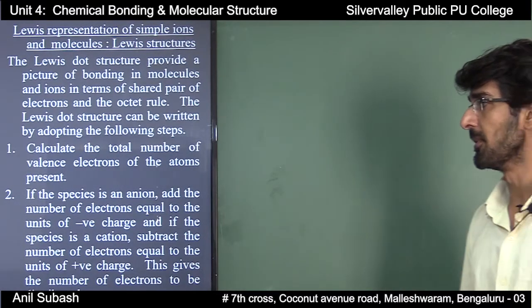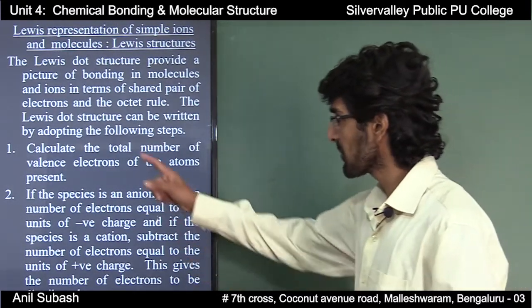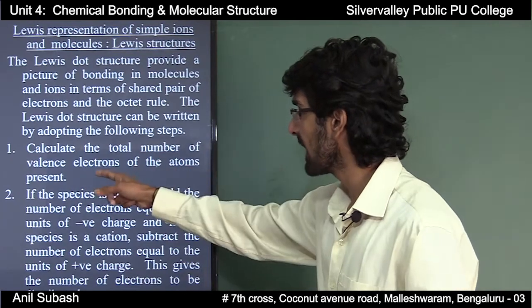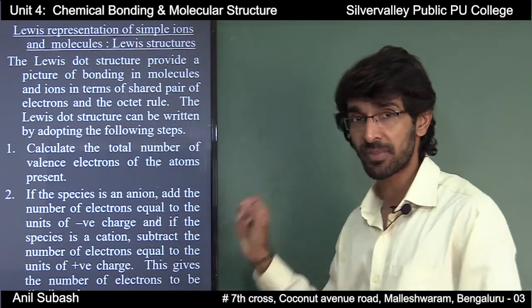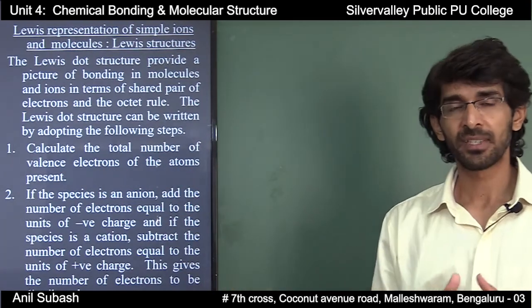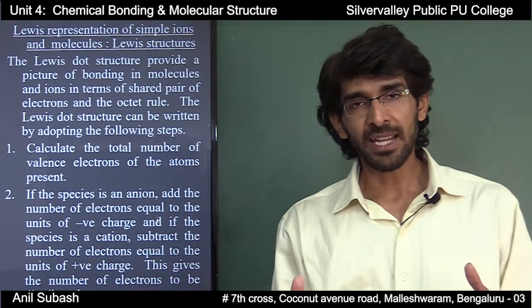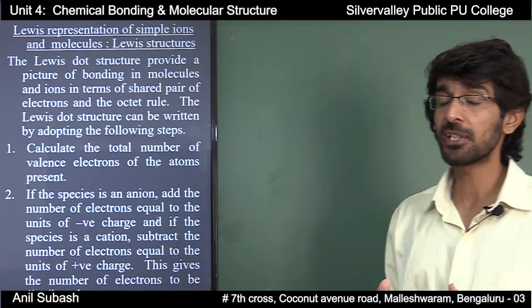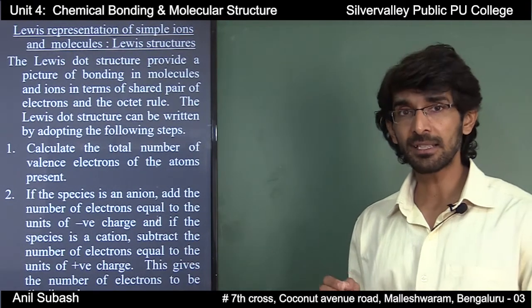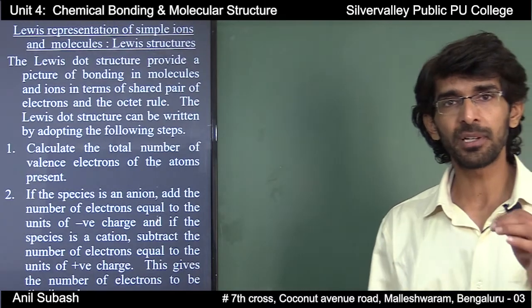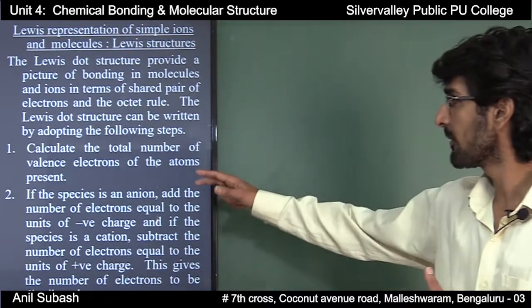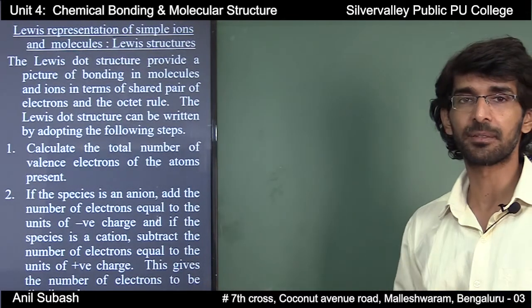What is the first rule? First, you are supposed to calculate the total number of valence electrons of the atoms present. First, look into the number of atoms that is present in the molecule or the ion, and calculate the total number of valence electrons of all the atoms present.